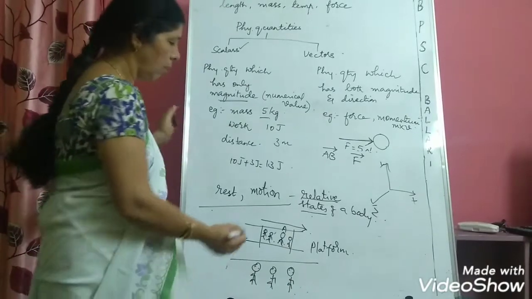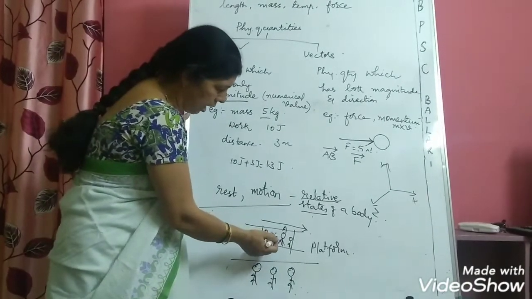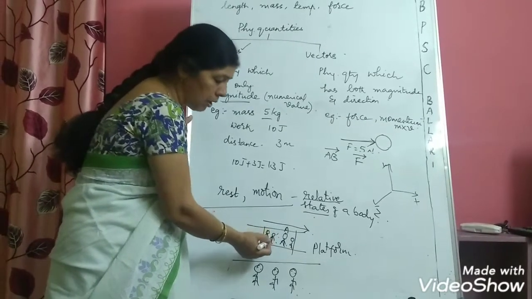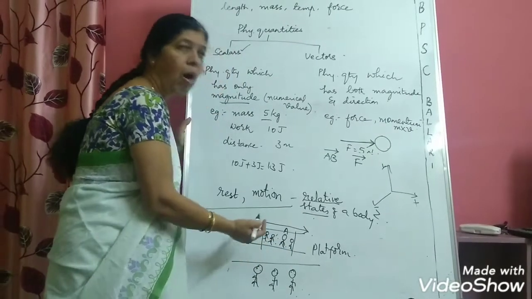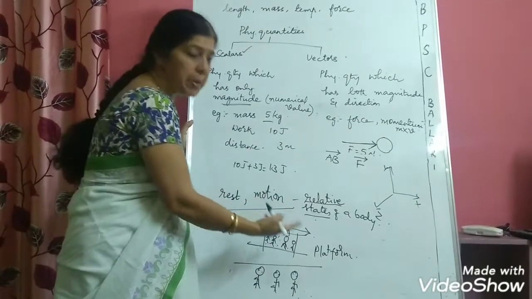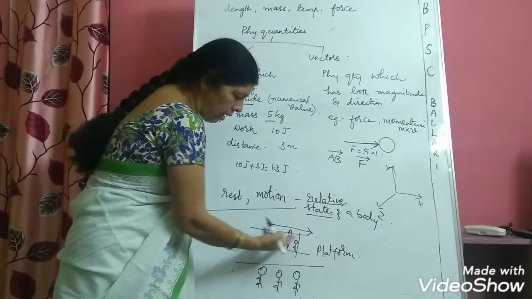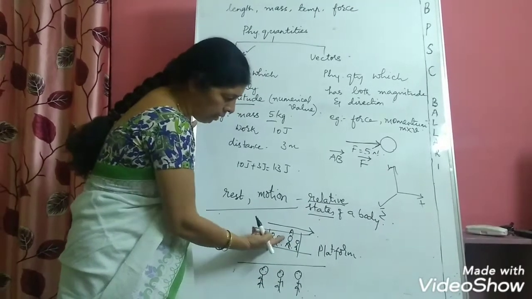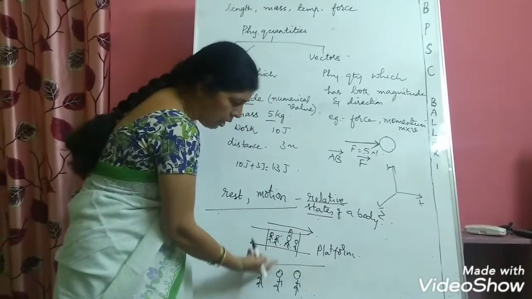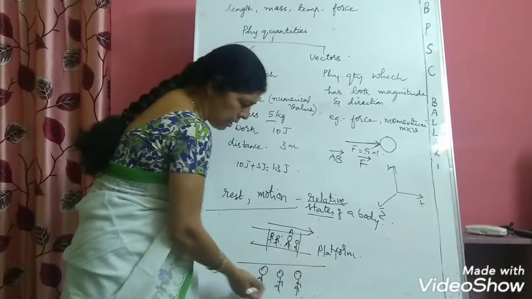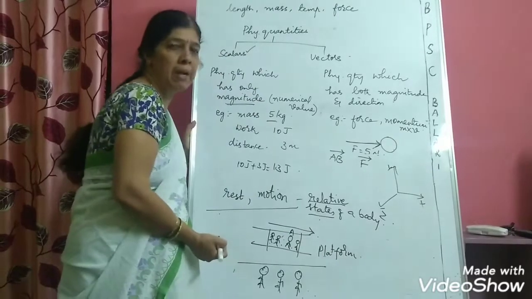Now here, when you are sitting in the train and you observe your co-passengers, what will you observe? You observe that your co-passengers are at rest with respect to you, because they are also sitting along with you. But when you observe through the window, you can make out that the train is moving and you can see some people standing on the platform.